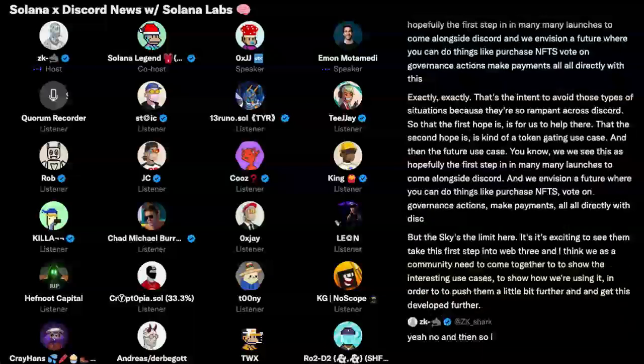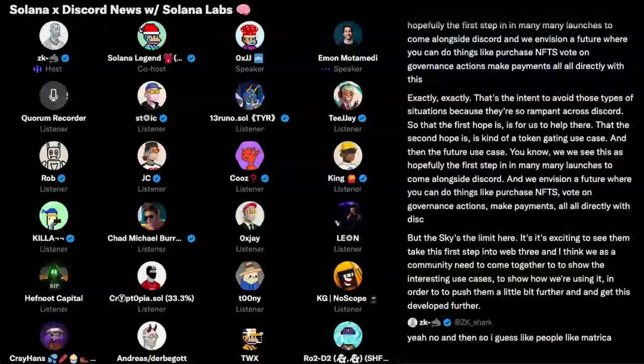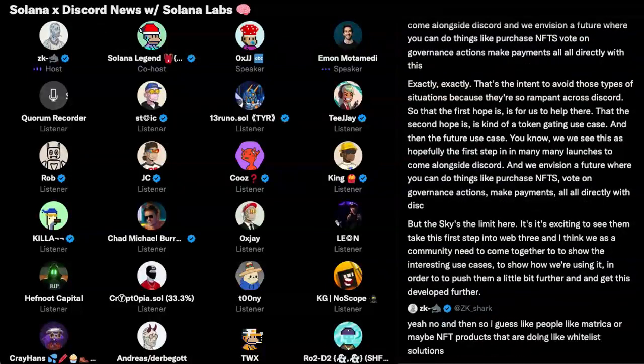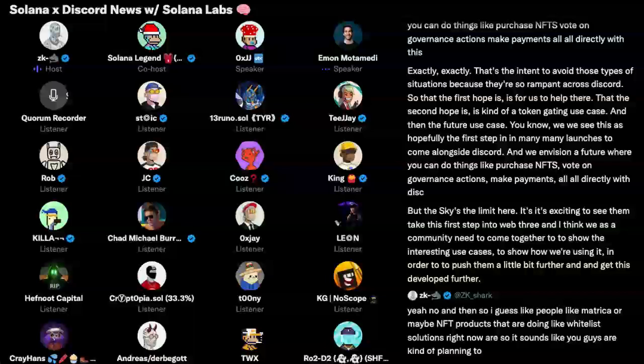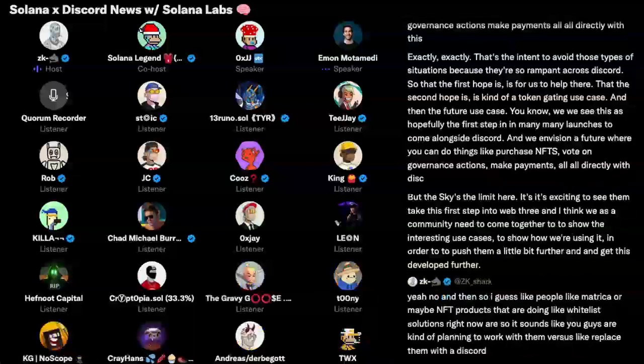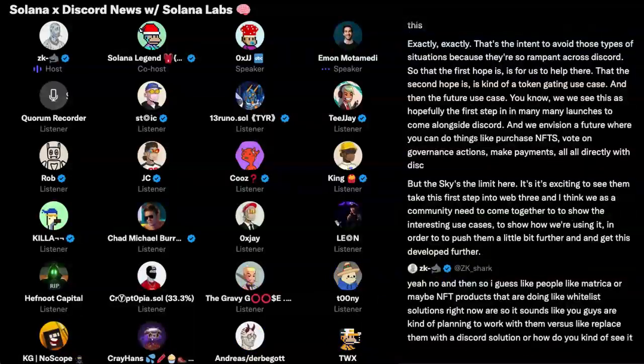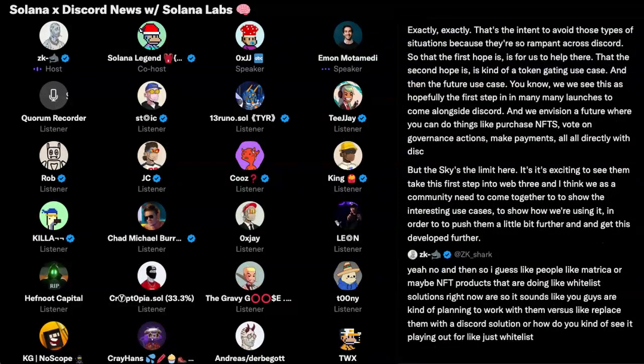Yeah, no. And so I guess for people like Matrica, or NFT products that are doing whitelist solutions right now, it sounds like you guys are planning to work with them versus replace them with a Discord solution. How do you see it playing out for whitelist management in general?